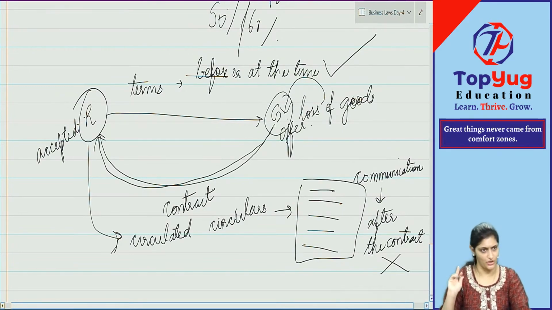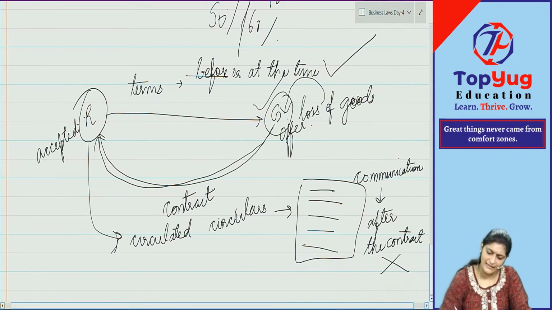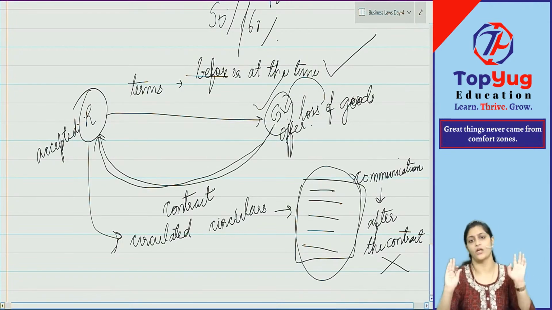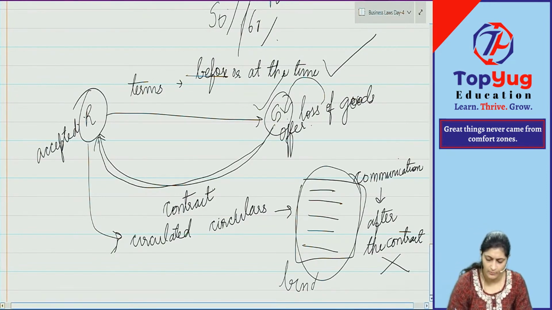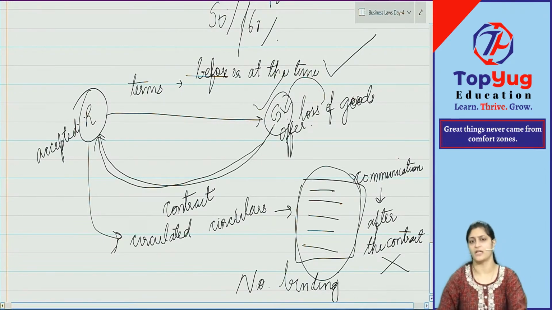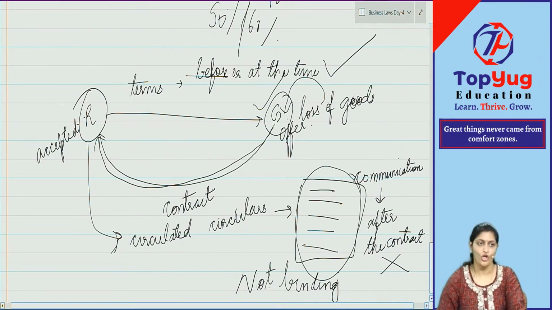Now Ghanshyam went to court of law to file a case, and the case was decided in whose favor? Ghanshyam's favor only, saying that any terms and conditions communicated after the contract are as if there are no terms and conditions relating to the contract. Therefore, they are not binding on any party. Binding means no party will have to satisfy those terms and conditions. Is this point clear? Yes or no?